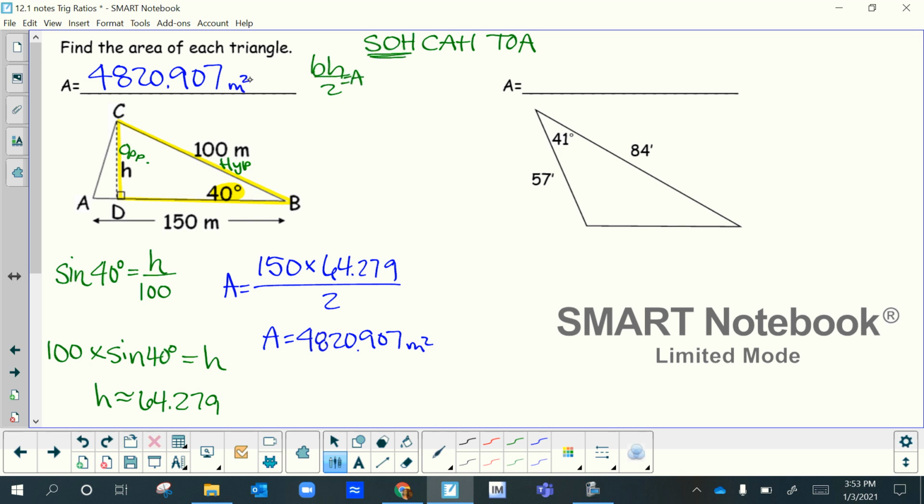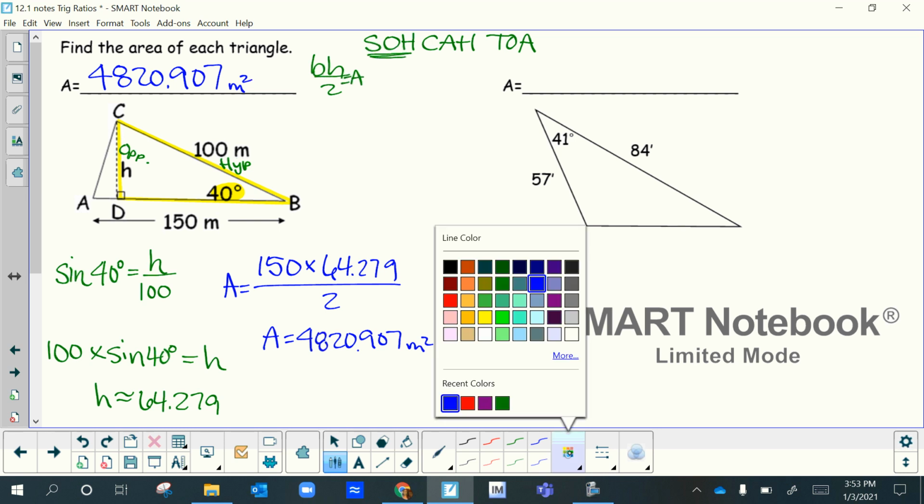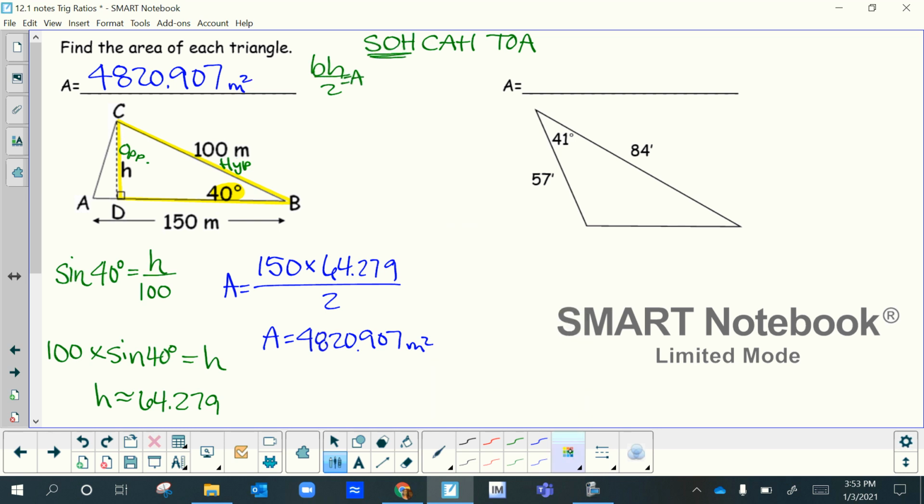Let's try it one last time. This one, they didn't draw the height for us, so we've got to figure out how to draw in this height. So what I want to do is think about how you can make a right triangle. A lot of people want to do, you know, here it is right here. There's my right triangle, okay? But you don't know this to be your base, and we can't solve for it either. There probably is a longer way to solve for it, but we're not going to draw it this way. We want to draw it inside the triangle, okay?